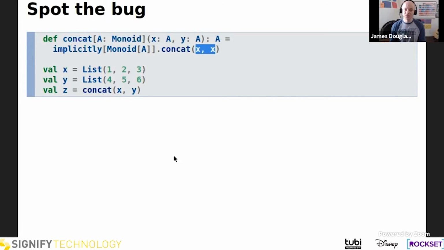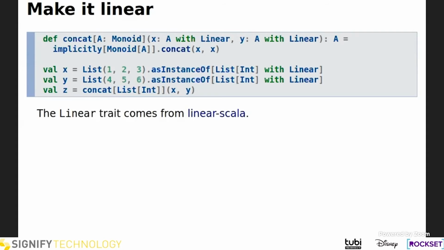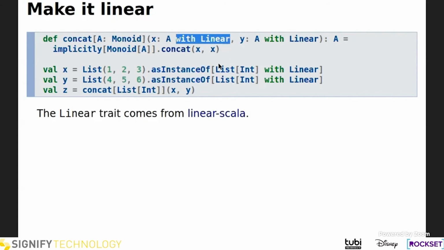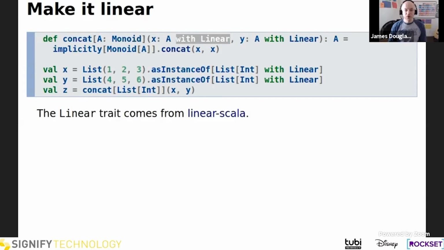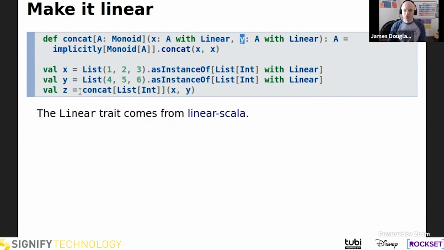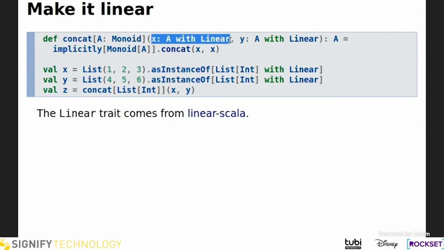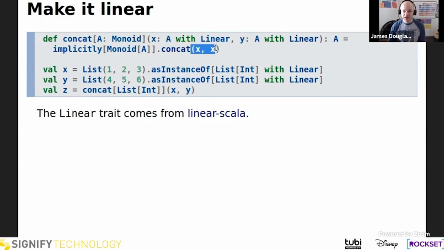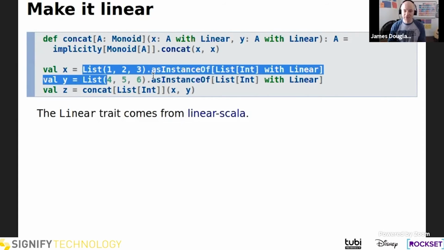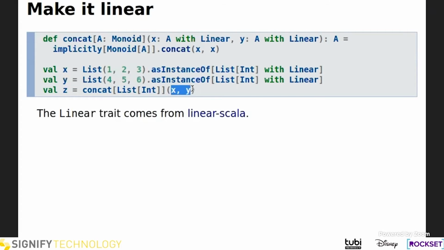That's really what we're going for with linear types. Well, we can make it linear. So with linear Scala, as I said, we can mark certain types with this linear marker interface. And then that requires that values of those types, in this case, X and Y, must be used exactly once. So everything else in this code is the same. We've just added these markers. So X is A with linear, Y is A with linear. We still have our bug here. And then I've just cast these two lists so that we'll keep the compiler happy. And then we try to concatenate X and Y, just like before.